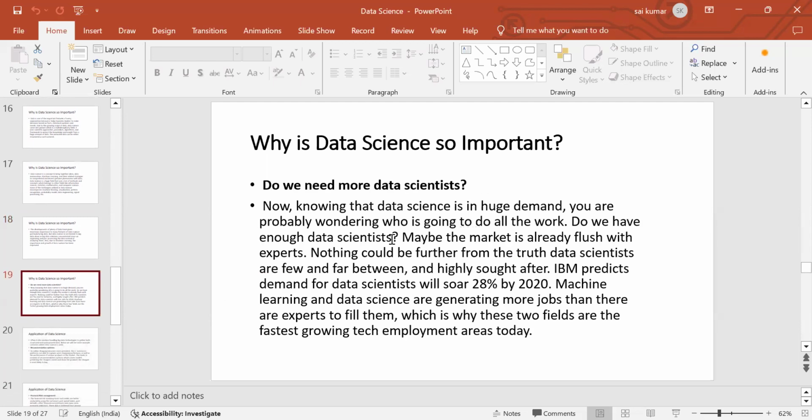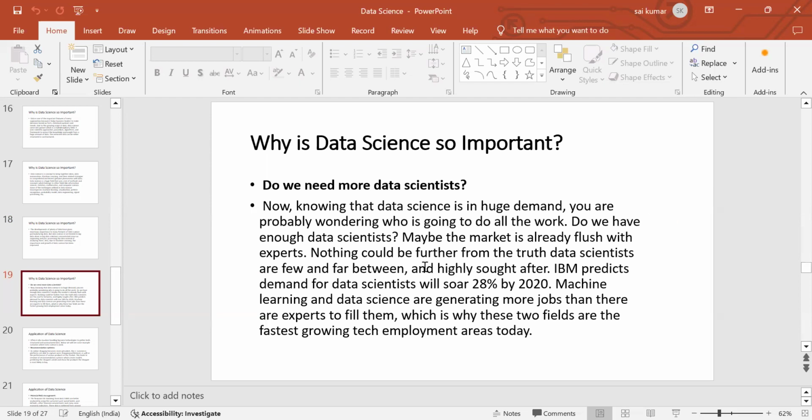Now let's have a question. Do we need more data scientists? The answer is yes. We need more data scientists. Why? Because knowing that data science is in huge demand, you are probably wondering who is going to do all the work. Do we have enough data scientists?